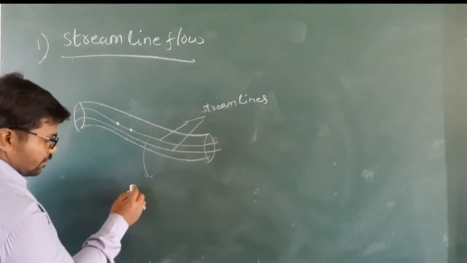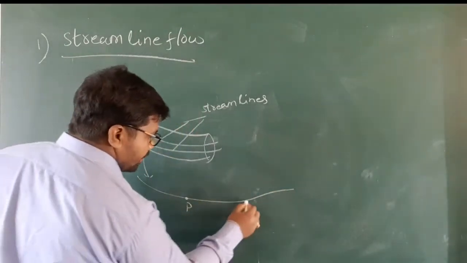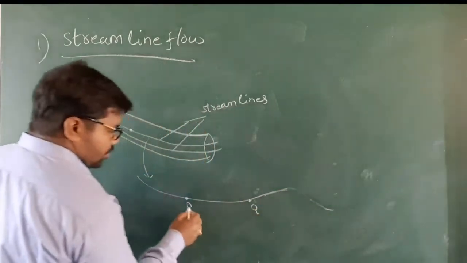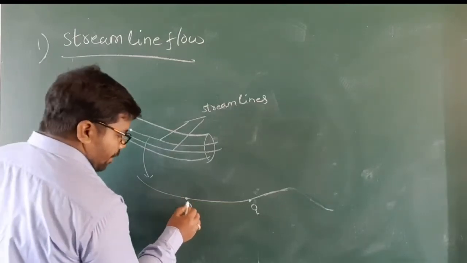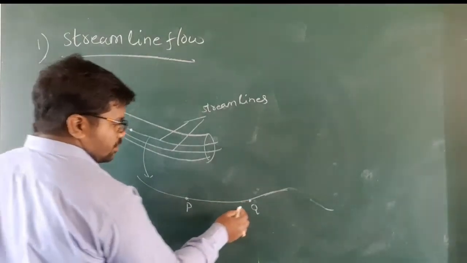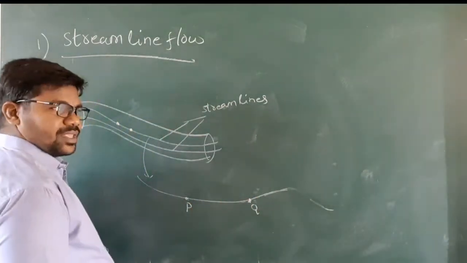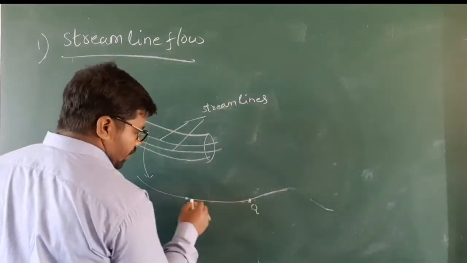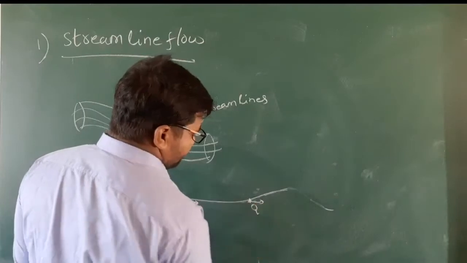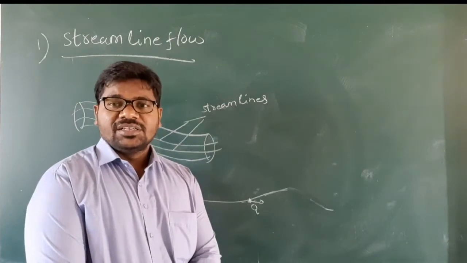So we take one streamline and consider particles P and Q. The velocity of the particle P is the same at all points. Q passes through some point, and then P also passes through the same point, and the particles move in the same direction at every point.